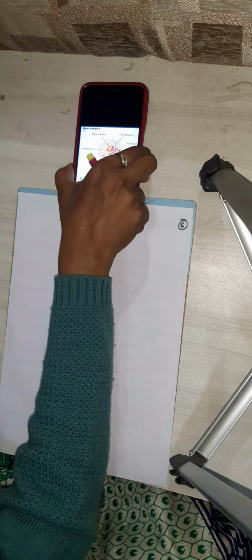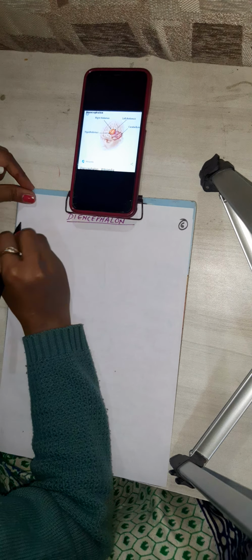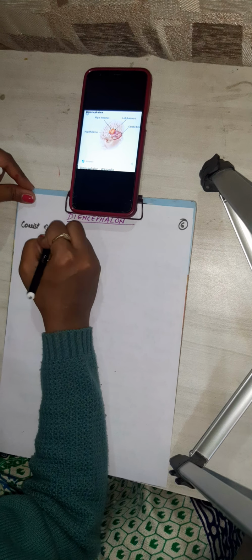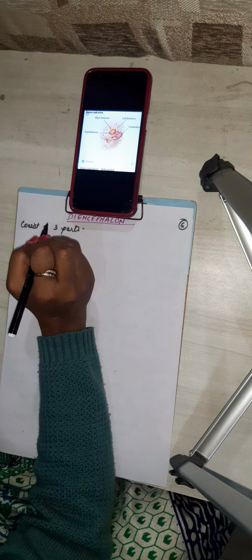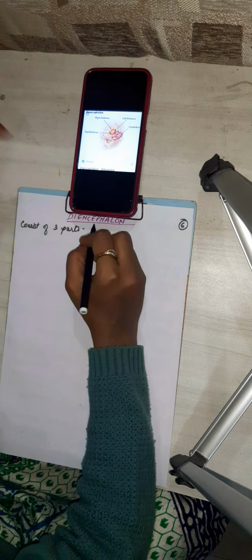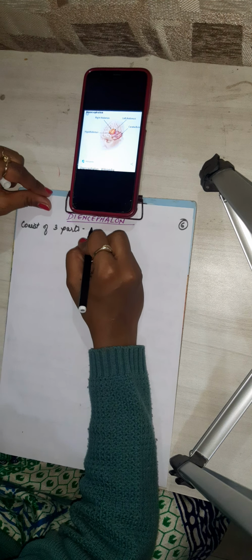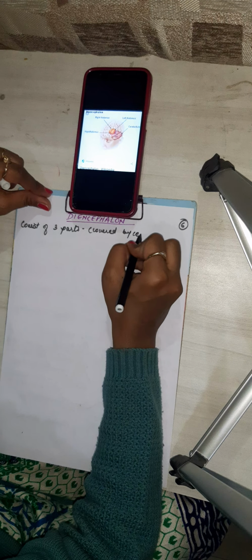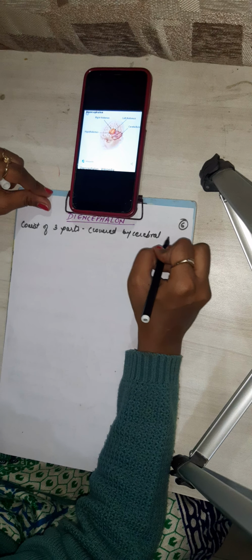So the diencephalon consists of three parts, and it is covered by the cerebral hemisphere. Let me write. It is covered by, we have discussed which part is not visible, which part is covered.